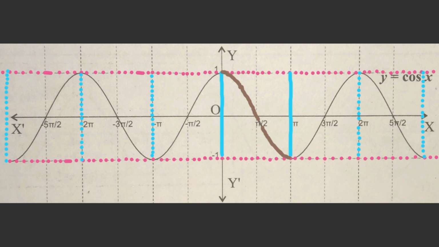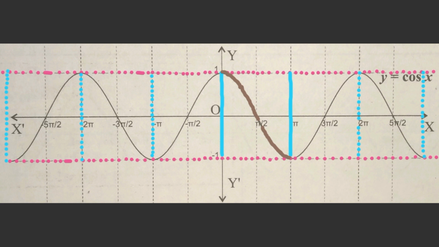Also, as all the trigonometric functions are many-one, this cosine function is also many-one function, because for two or more than two values of x there is a unique y for those x. Again, the cosine function is bounded, or the graph of cosine function is bounded between y equal to -1 and y equal to 1. Therefore the lower bound for this cosine function is y equal to -1 and the upper bound is y equal to +1. Hence the range of cosine function is closed interval -1 to 1.